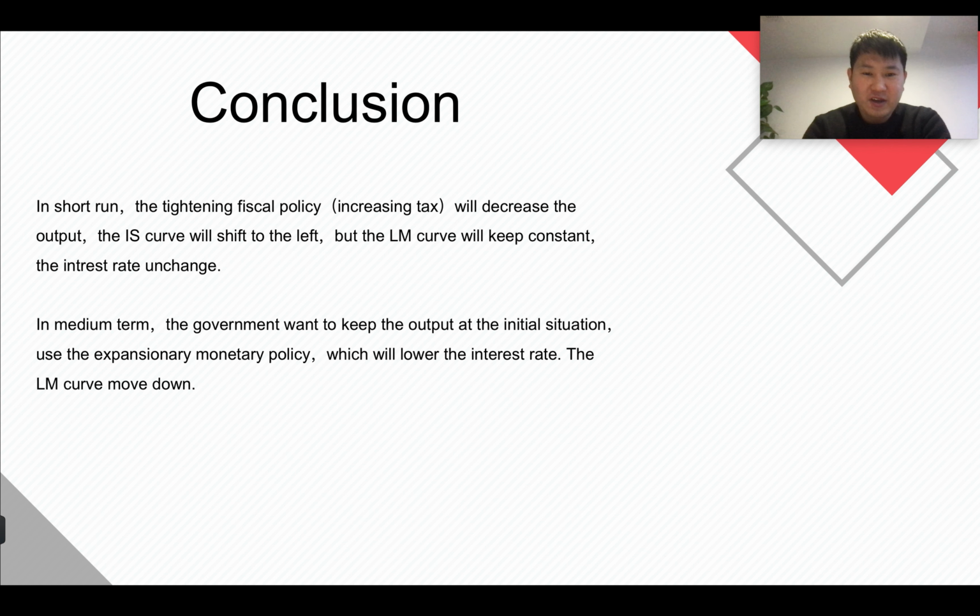Finally, in conclusion, we can see that in the short run, the tightening fiscal policy will decrease the output. The IS curve will shift to the left, but the LM curve will stay constant. The interest rate is unchanged. In the medium term, the government wants to keep the output at the initial level, so it uses the expansionary monetary policy, which will lower the interest rate. The LM curve moves down.